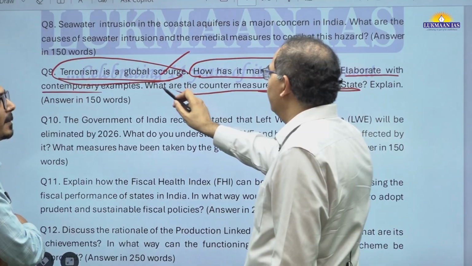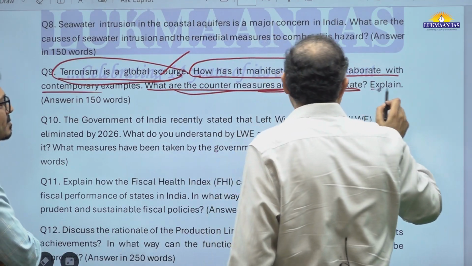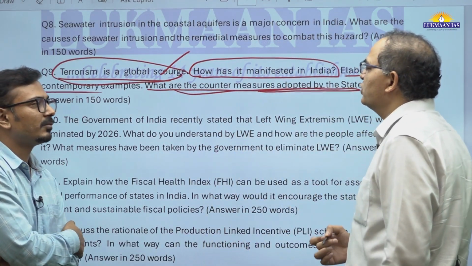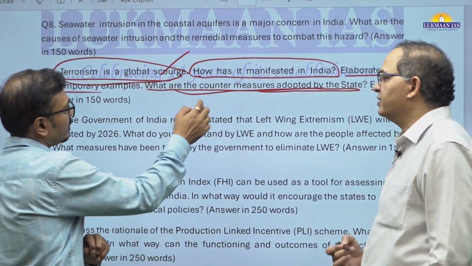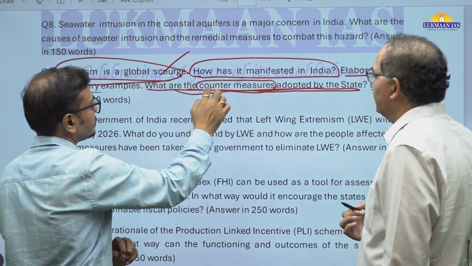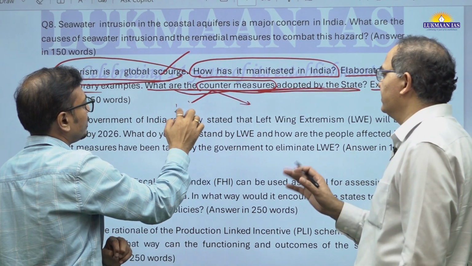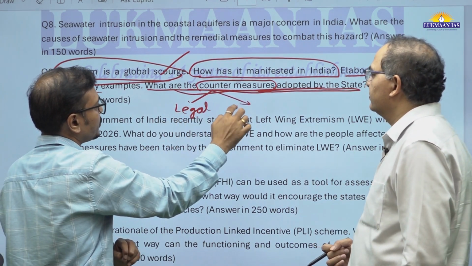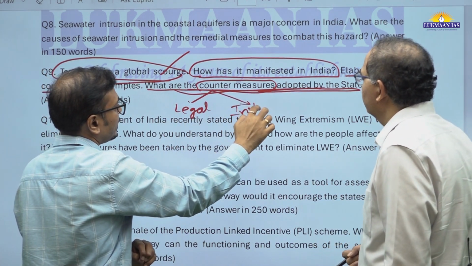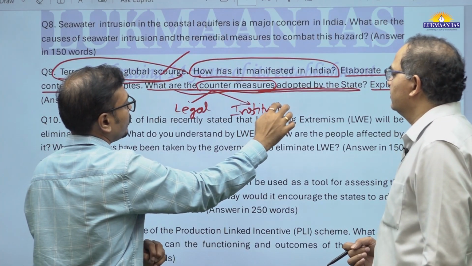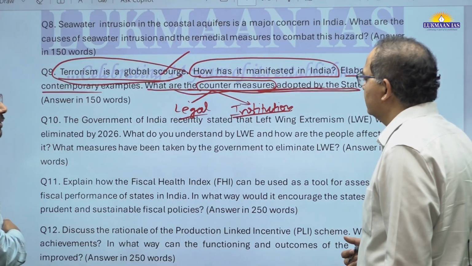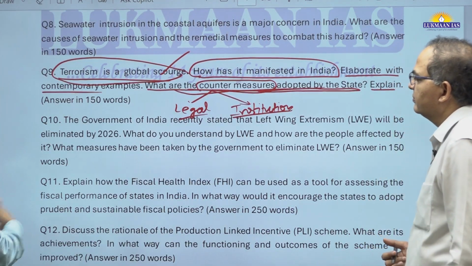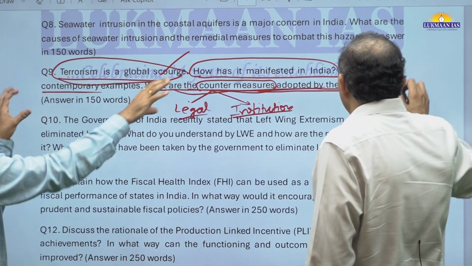There are so many strategies adopted, and people can say the countermeasures can be security, political, economic, social. I guess there can be several dimensions to add. So legal, institutional on the government side, and then security measures on the security forces side. These are the kinds of things we generally teach in internal security. That way students will write and structure it. So largely it is a standard theme.